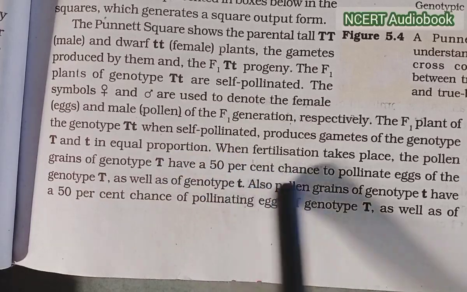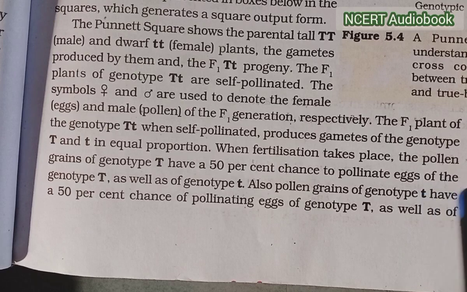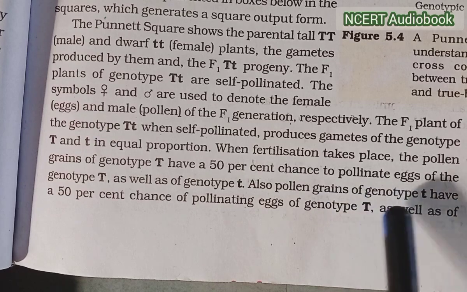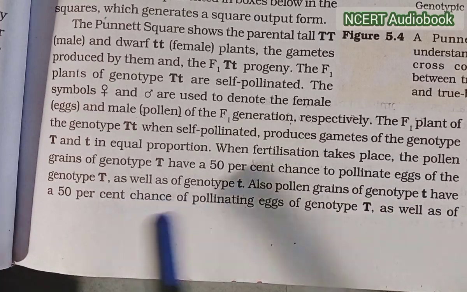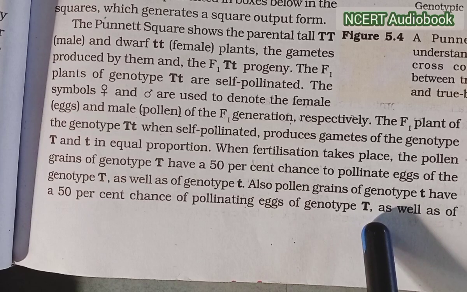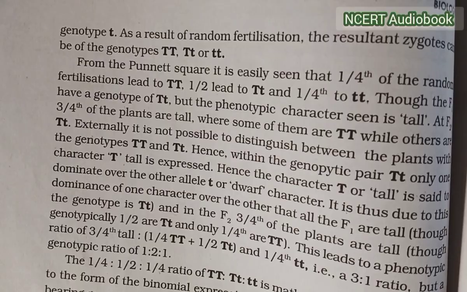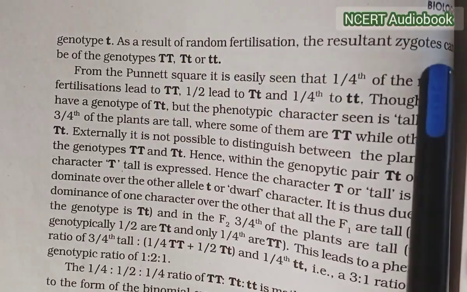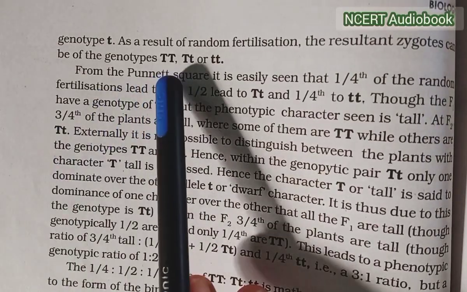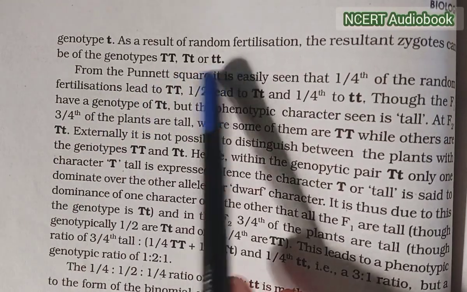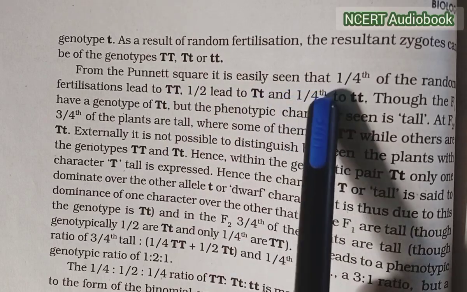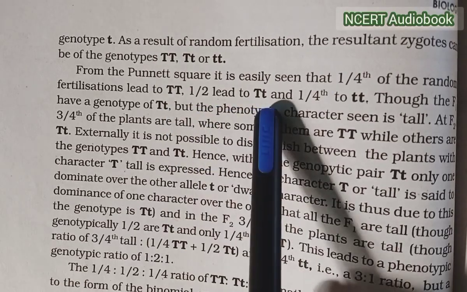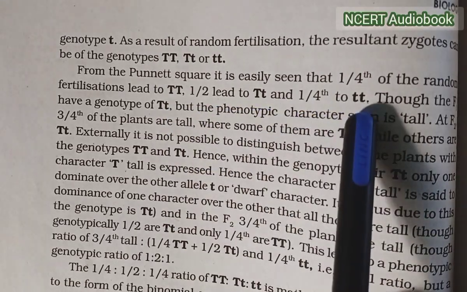Genotype T pollen grains have a 50% chance of pollinating eggs of genotype T as well as genotype small t. Similarly, pollen grains of genotype small t have a 50% chance of pollinating eggs of genotype T as well as genotype small t. As a result of random fertilization, the resultant zygote can be of the genotypes TT, Tt or tt. From the Punnett square, it is easily seen that 1/4 of the random fertilizations lead to TT, half lead to Tt and 1/4 lead to tt.